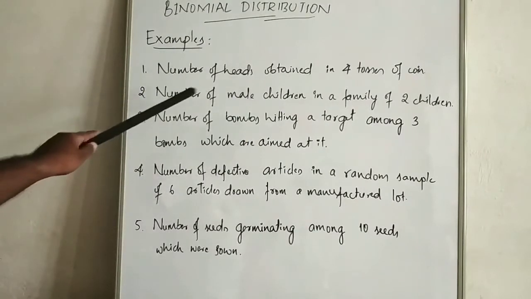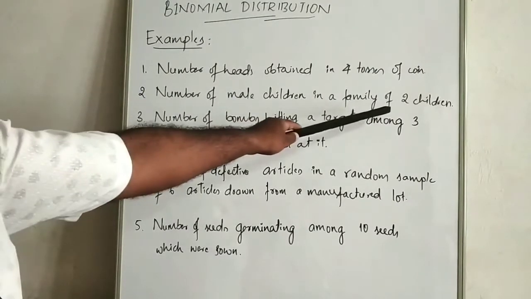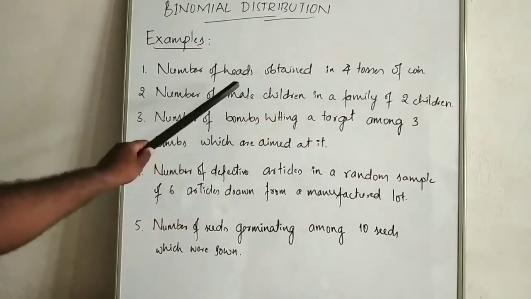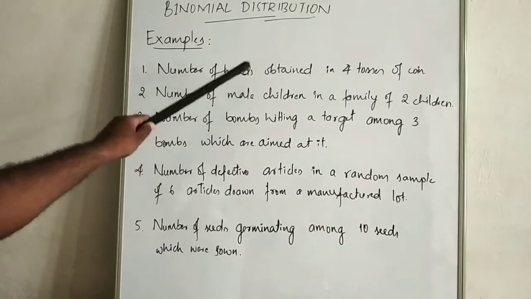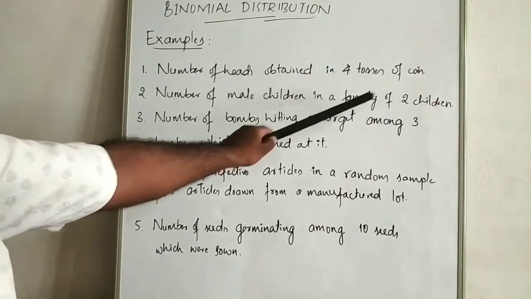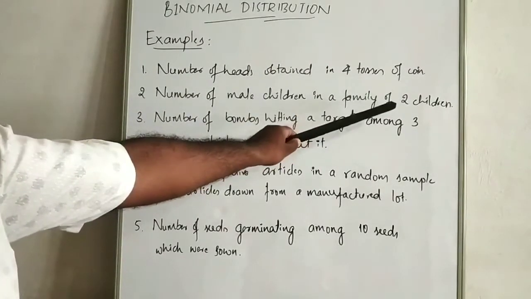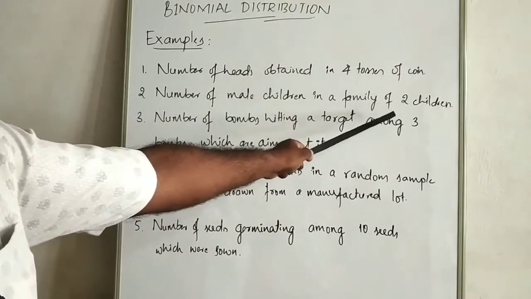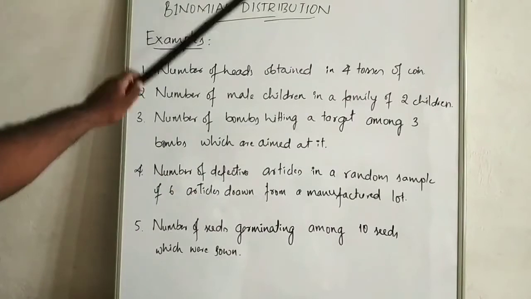Similarly, the number of male children in a family of 2 children. When a new baby is born in a family, it may be either a male or a female. This particular family has 2 children. That means an experiment with 2 results is conducted many times, an example for binomial distribution.